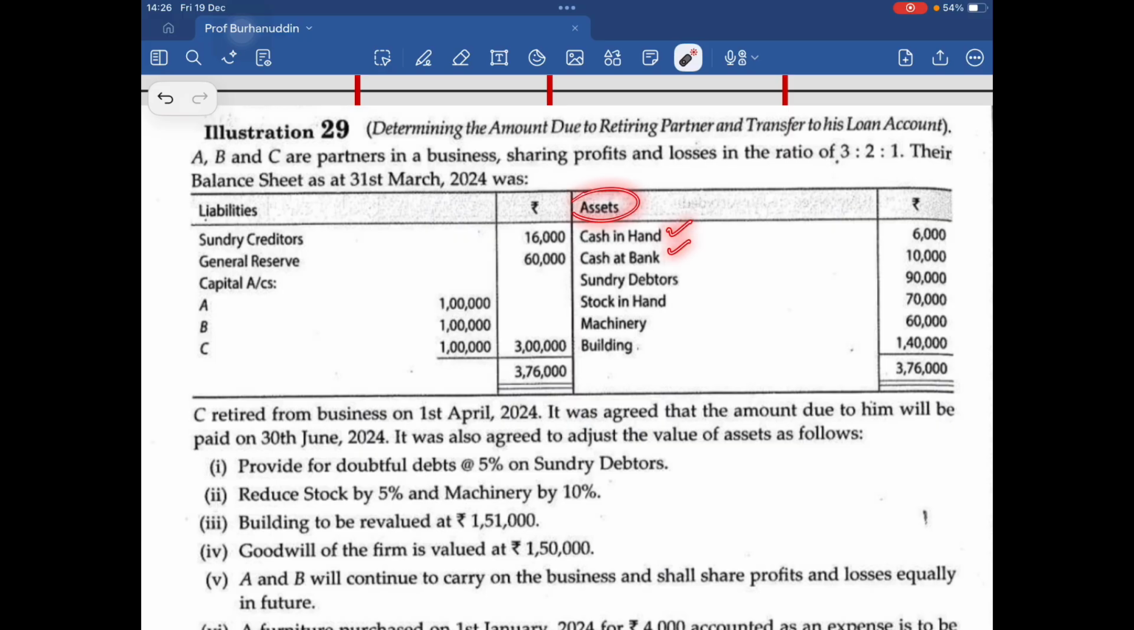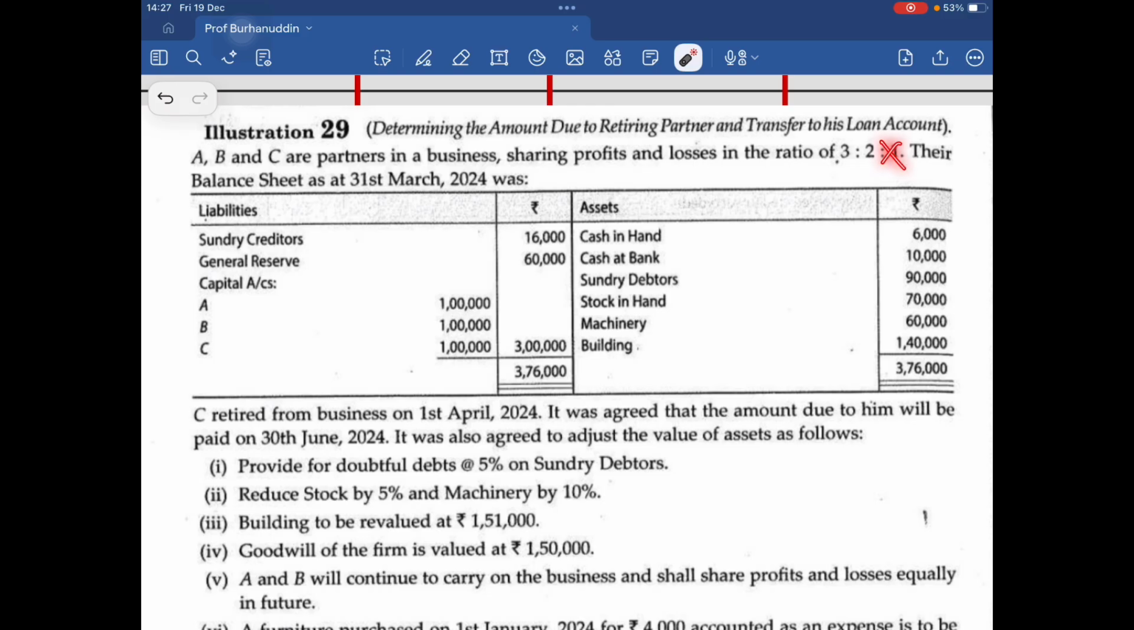Assets: cash in hand, cash at bank, debtors, stock in hand, machinery, building. All the assets will go on the asset side. Correct? Okay, C retired. In this question, we won't be preparing a cash account. There is no need to prepare a cash account unless there is a transaction, because if there is no transaction, the opening balance will go in the balance sheet itself. So why waste a couple of minutes making an account where there is no transaction? If there is a transaction, we'll make an account. But in admission, there is always a transaction because the new partner is bringing money into the business. So C retires.